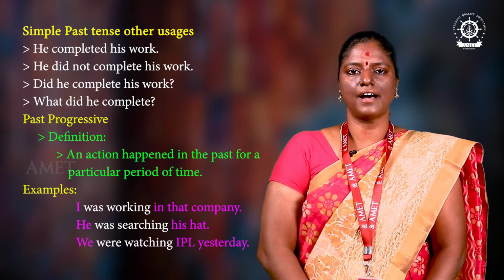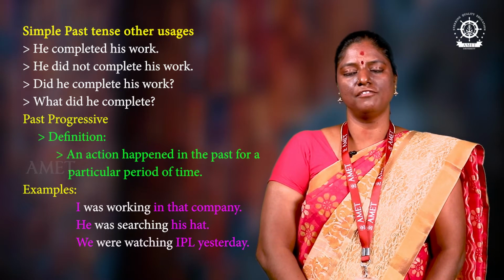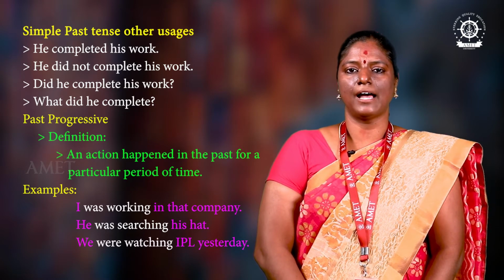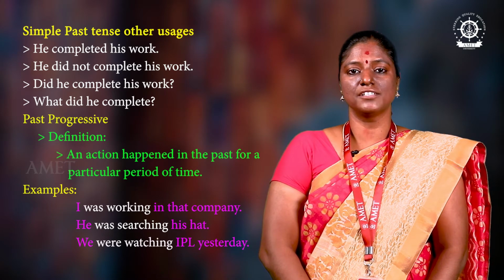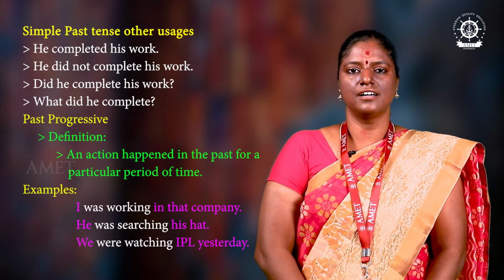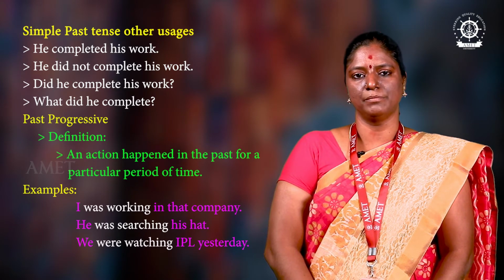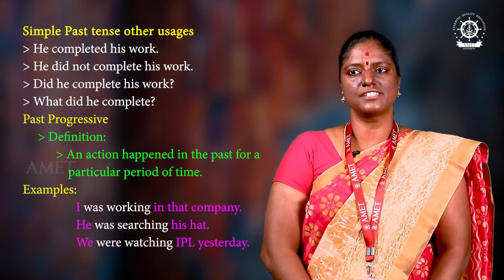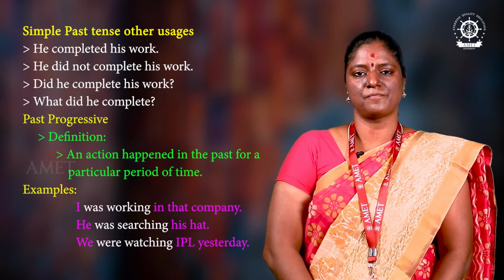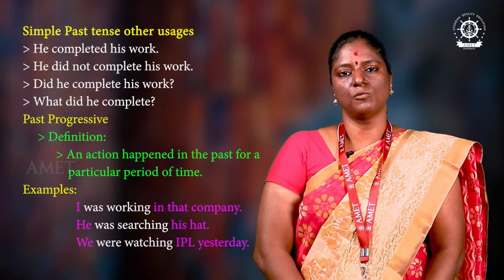Next, move on to past progressive. An action happened in the past for a particular period of time. It was happening. For example, I was working in that company. For some period of time, the action might have taken place. I was working in that company. He was searching for his hat. We were watching. Like that we can frame sentences.